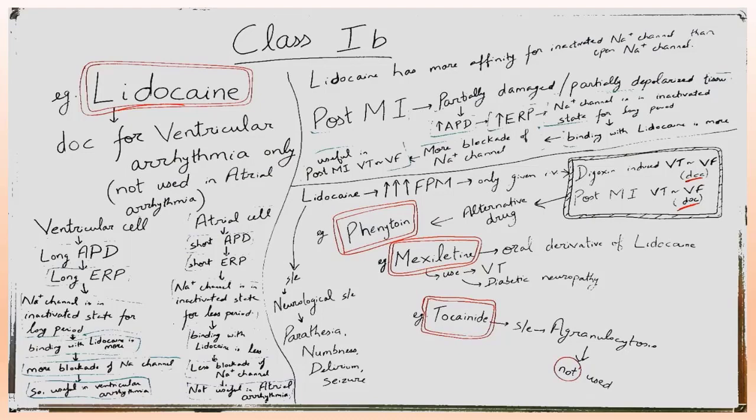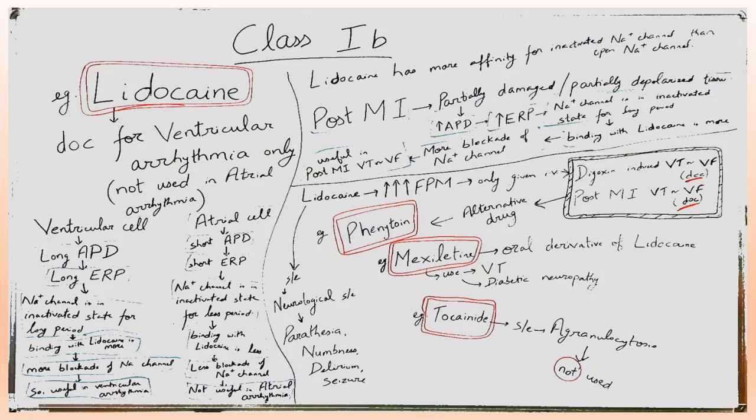So, for digoxin-induced ventricular tachycardia or ventricular fibrillation and post MI VT or VF, this drug is given as the drug of choice. An alternative drug for post MI ventricular tachycardia or ventricular fibrillation, or for digoxin-induced ventricular tachycardia or ventricular fibrillation, is phenytoin. And phenytoin also comes under class 1B antiarrhythmic drugs.